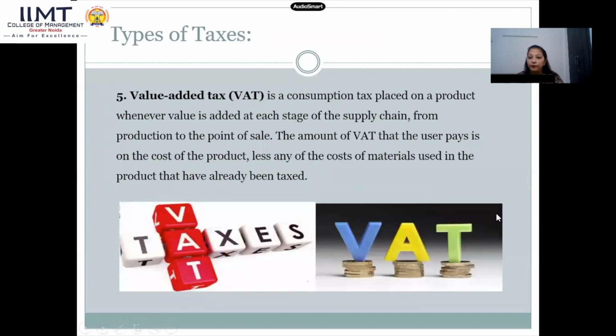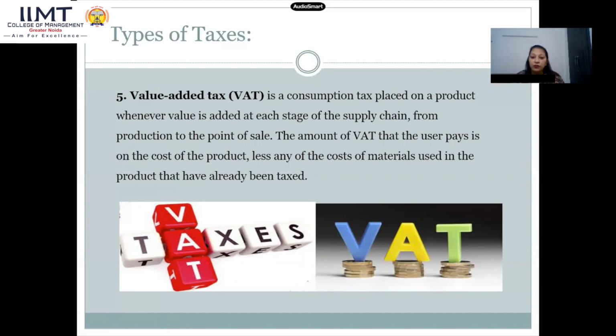Another is VAT, that is value added tax. Every time value is added to the goods, that is taxable. On every single step, you need to pay tax, whether it is the raw material stage, packaging, labeling, transporting, or the final stage. You need to pay tax on each and every single step.